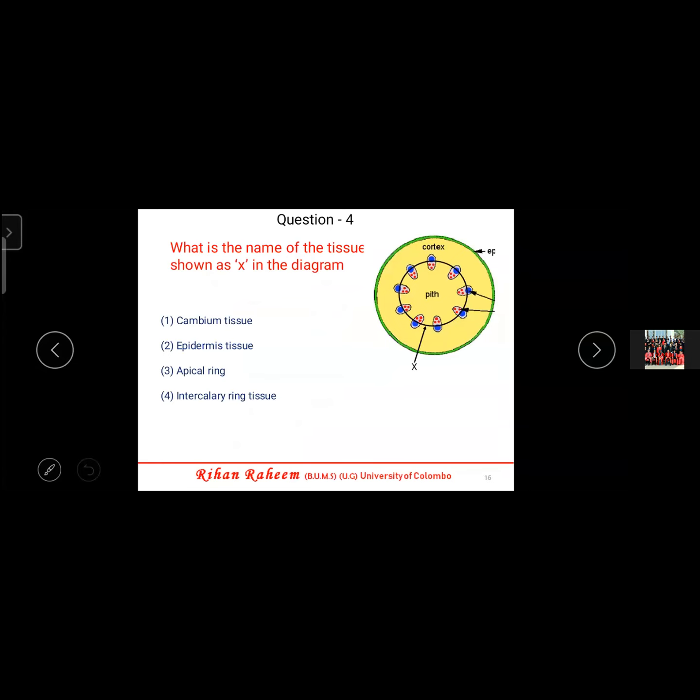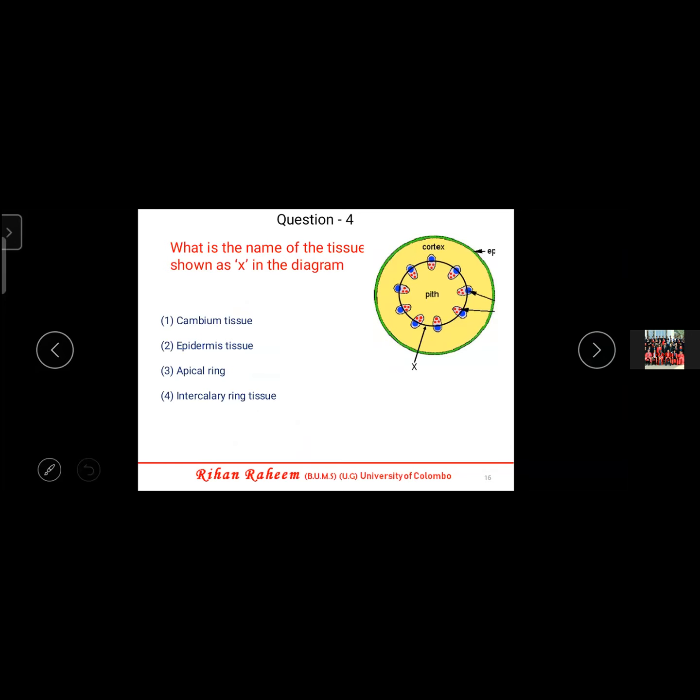Then question number 4. Most of you wouldn't have got this question because the paper which I sent starts from 7. So now you can read the question. What is the name of the tissue shown as X in the diagram? Okay, so here they have shown X, and X is some ring like this. Can someone tell me what is the answer? Unmute and tell. Cambium tissue. Okay, very good. Cambium tissue.